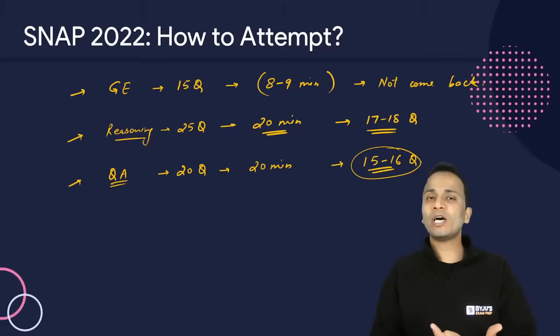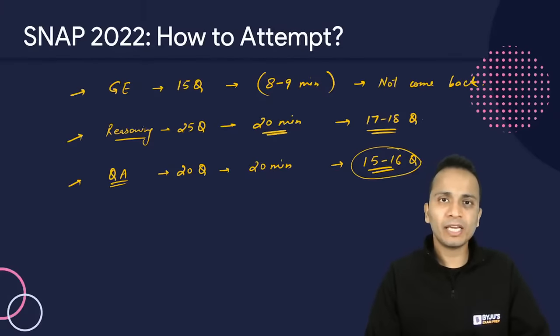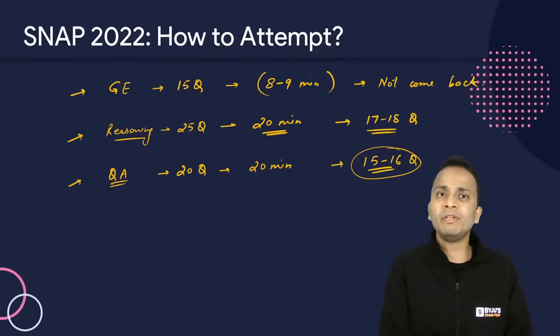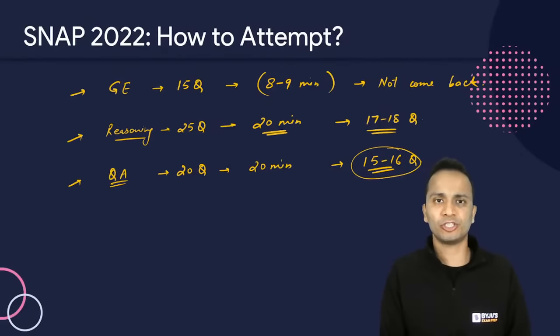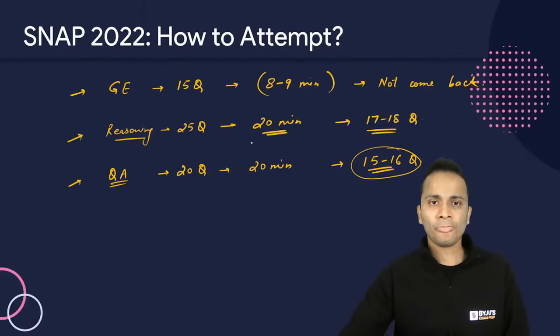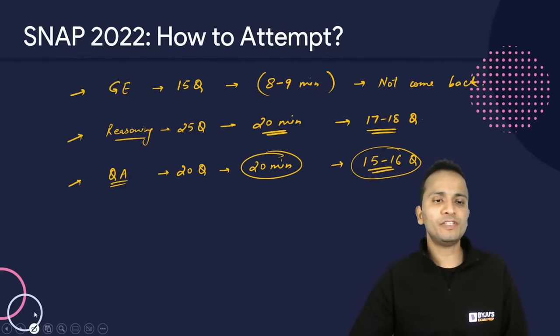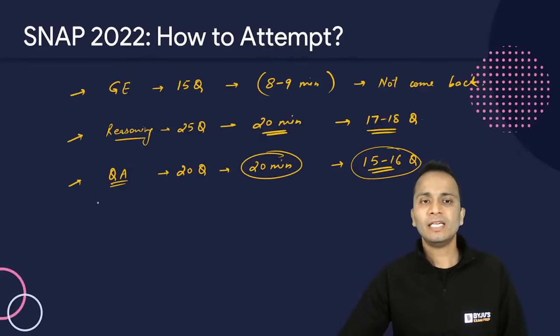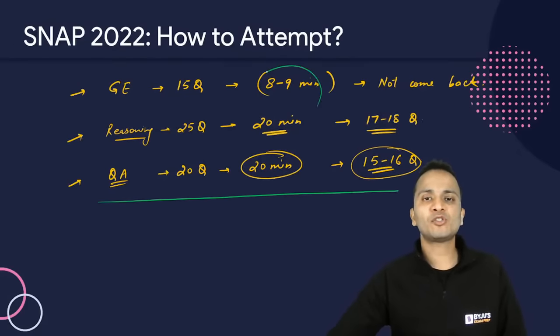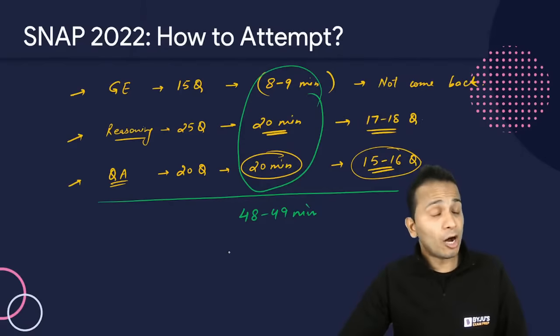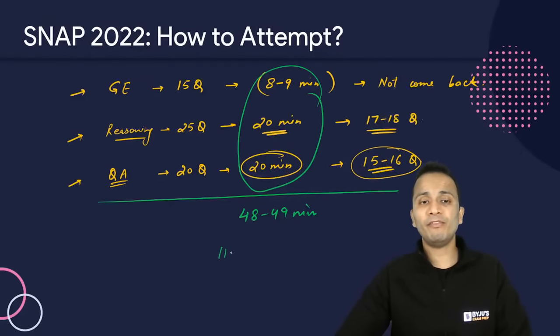time. So छोटा question है, समझने में कम time लगेगा, so decision लेने में भी कम time लगेगा, whether I want to attempt this question or I want to leave this question, right? So in these 20 minutes, I'll be easily able to manage 15 questions. Okay. Now what is the total time I have spent in this paper? Somewhere around 48 to 49 minutes are gone. Also, after this, I am left with 11 or 12 minutes, right?